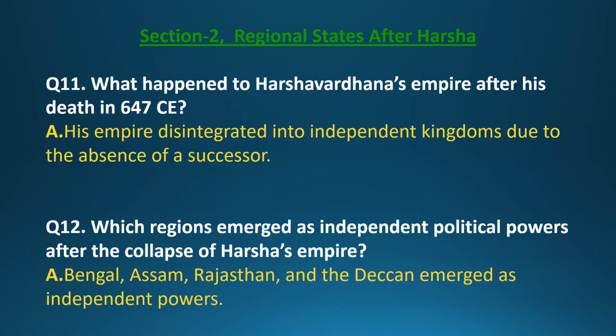Question 11. What happened to Harshvardhana's empire after his death in 647 CE? Answer. His empire disintegrated into independent kingdoms due to the absence of a successor. Question 12. Which regions emerged as independent political powers after the collapse of Harsha's empire? Answer. Bengal, Assam, Rajasthan, and the Deccan emerged as independent powers.